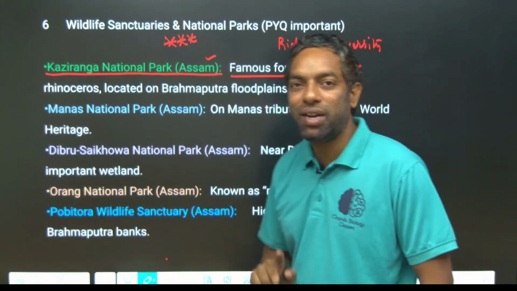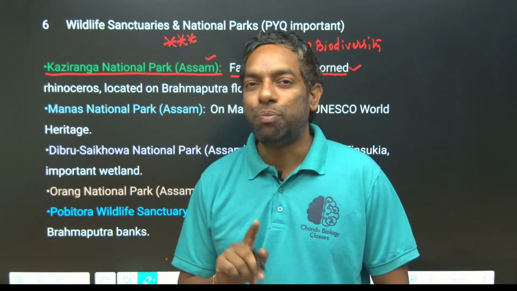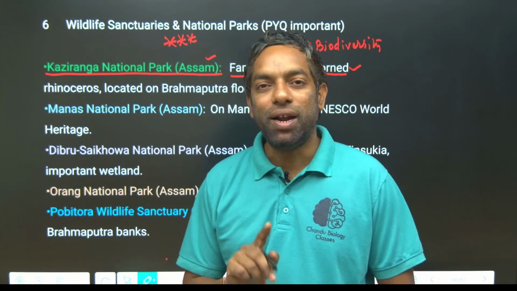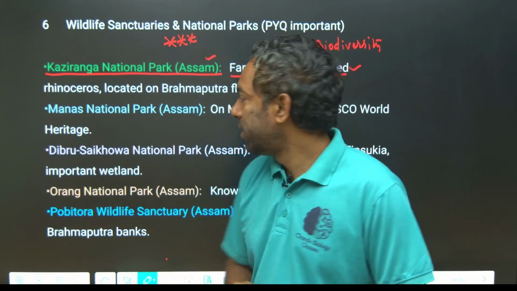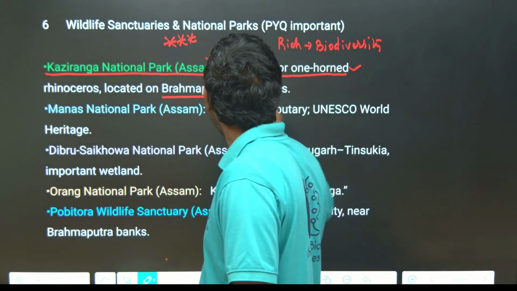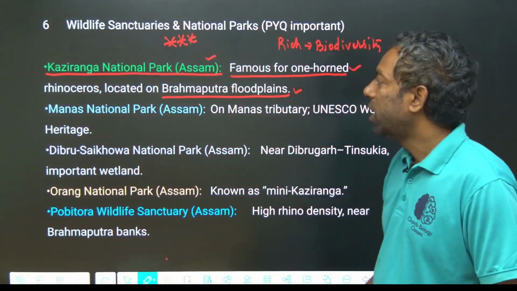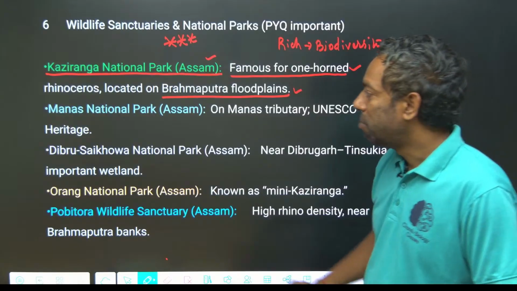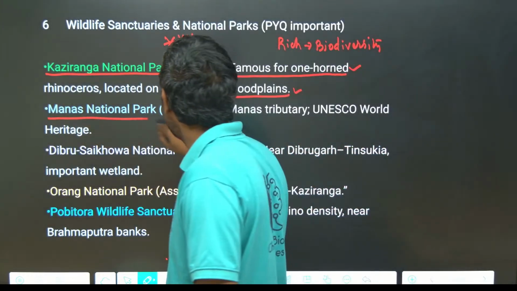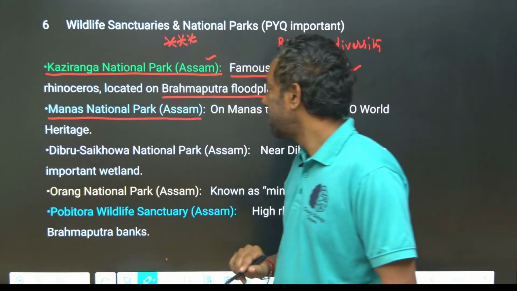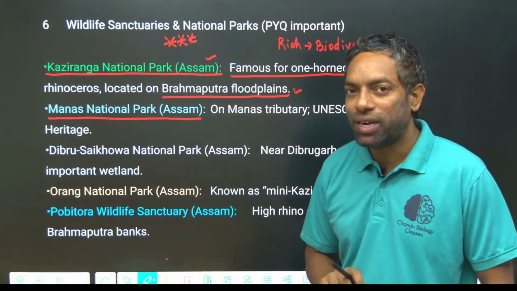This is important for the exam. Kaziranga National Park's speciality is to protect the species, the one-horned rhinos, where the Brahmaputra floodplains are located. Manas National Park is also in Assam, also located in Assam.